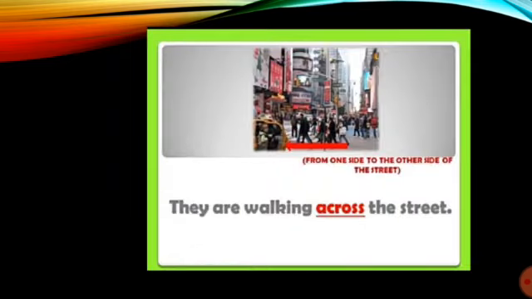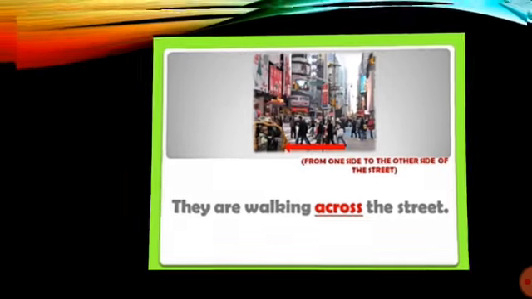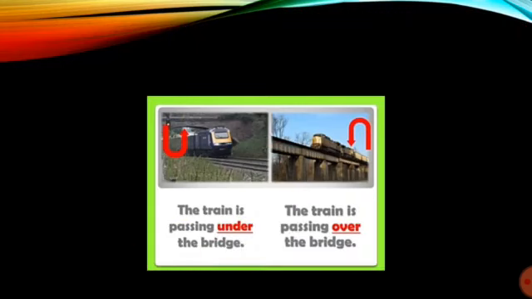Let's see here. They are walking across the street. So here across is showing the movement from one side of the street to the other. The train is passing under the bridge. The train is passing over the bridge. So here all are showing movement of the train.